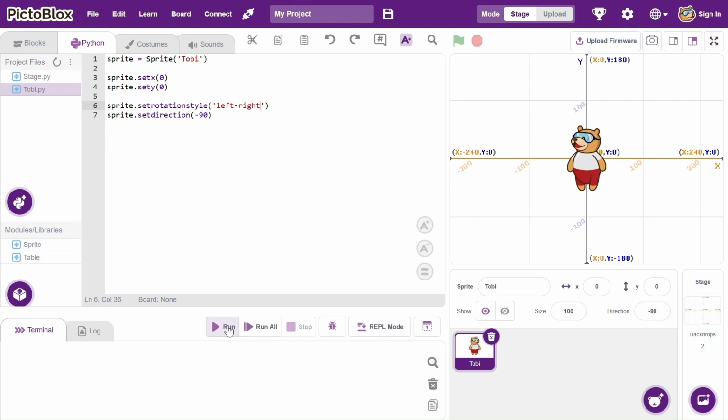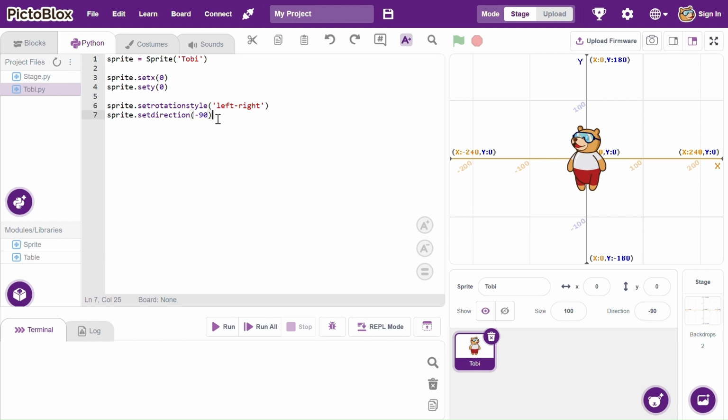And if you run it, it's going to change the rotation style. So the head of the character is now facing the right direction. So now if we say 90, it faces front, and if we say minus 90, because we have set the proper rotation style left to right, it's facing the left and the head is no longer facing the ground.